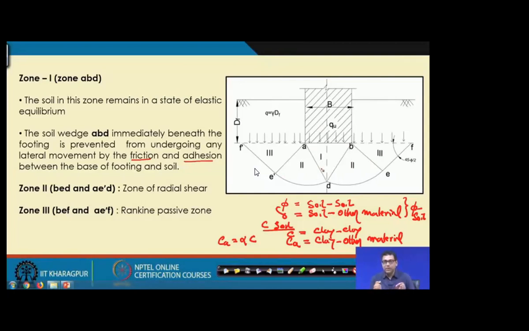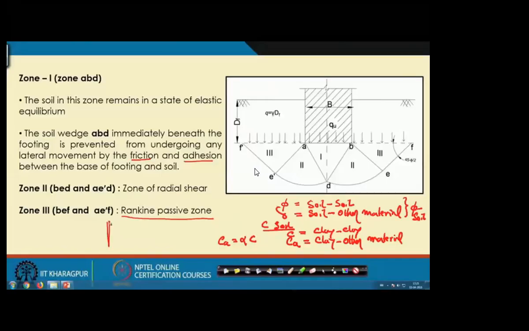So, that is why there are two zones: one is the radial shear zone, zone 2, and another is the Rankine passive zone, zone 3. Now, why is it called the passive zone? When I discuss earth pressure theory, I will discuss it in detail, but for today's class you should just know that there are three types of earth pressure: the active earth pressure, the earth pressure at rest, and the passive earth pressure.